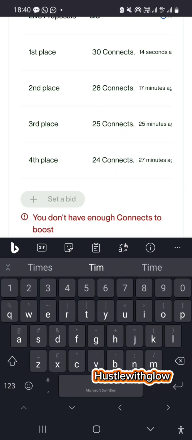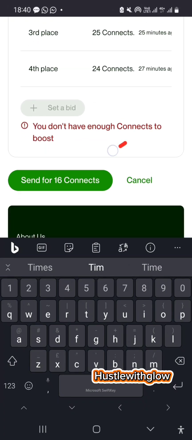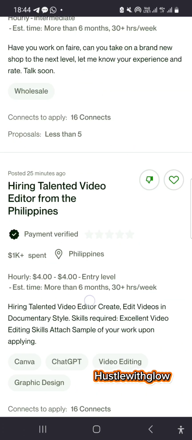So that's it. And the good thing is, Upwork will keep telling you when someone bids ahead of you. Upwork will tell you you're no more in that first position, or someone has taken it. So when you're done with everything, click on send for 16 connects, and that is it. Your proposal will be sent. There's nothing scary, in fact, there's nothing scary about the whole thing.